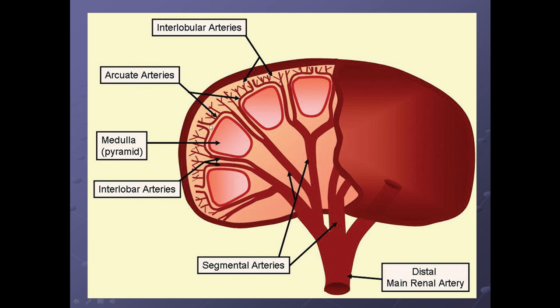Arcuate arteries form the arches. You can see the arcuate arteries over here, and the interlobular arteries. So this is the sequence. This is the way the renal artery works, the blood supply, the arterial supply.